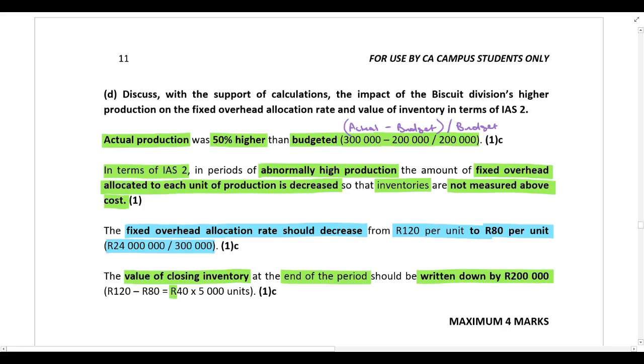Included in closing inventory is fixed overheads at a rate of 120 Rand per unit. We recalculated the fixed overhead rate to be 80 Rand per unit. So the inventory is overvalued by 40 Rand per unit. The 5,000 units sitting in closing inventory need to be written down at 40 Rand per unit, so the value of closing inventory should be written down by 200,000 Rand.